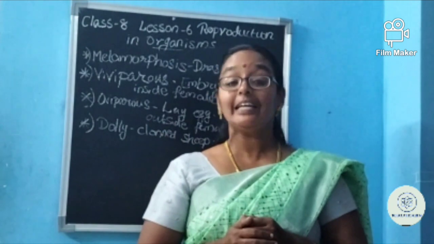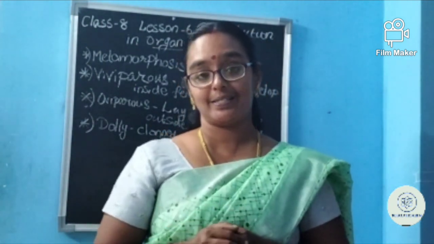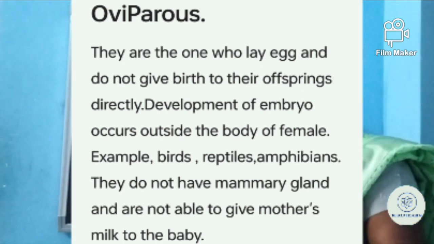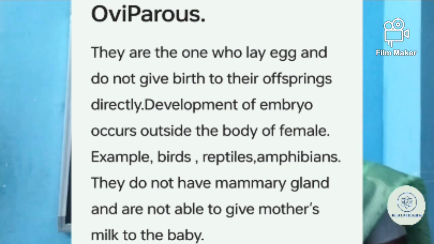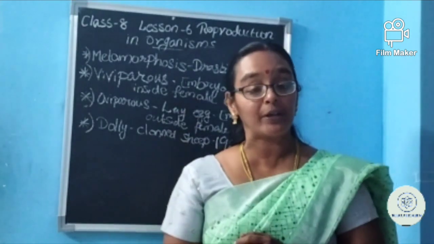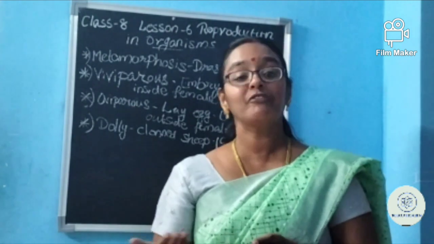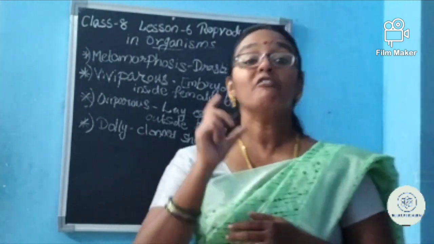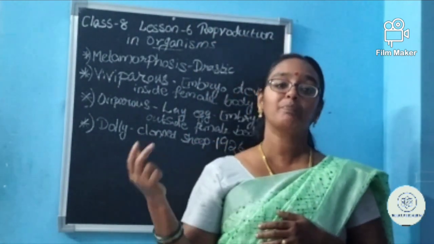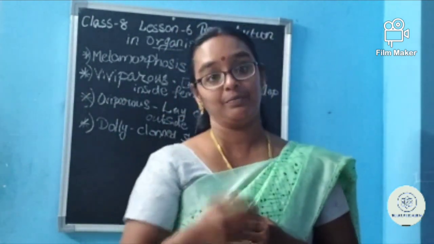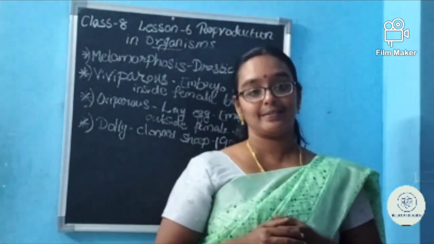This kind is called what, ma? Oviparous. If the development of the embryo happens outside the body of the female, we say it is oviparous, and if the development of the embryo is happening inside the body of the female, we say it is viviparous. In the case of mammals, viviparous is happening, and in the case of birds and some other organisms who lay eggs, oviparous is happening.